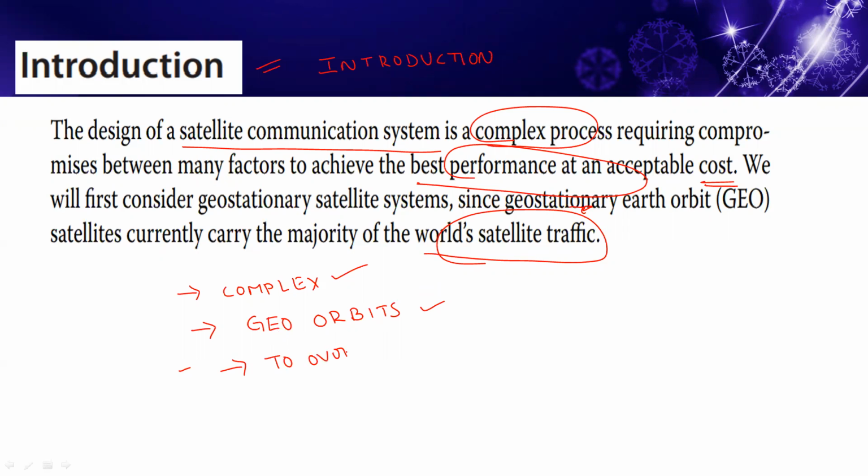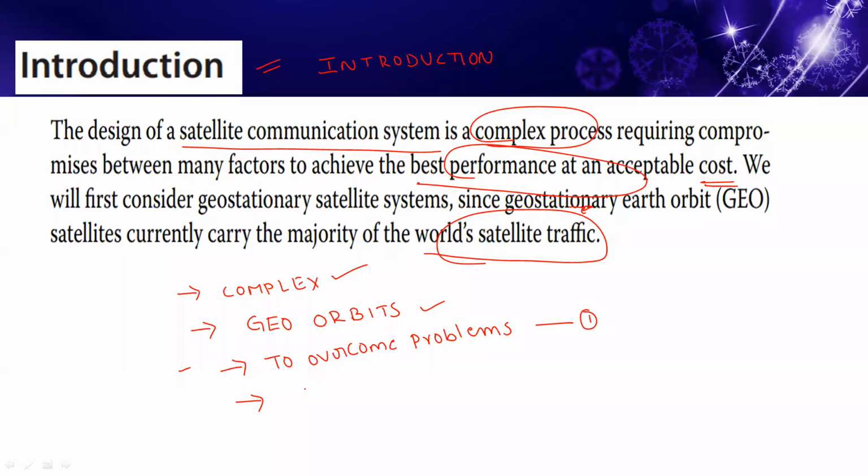So what is the major objective of this unit? One is to overcome the problems in front of satellite designing. That is the first goal.